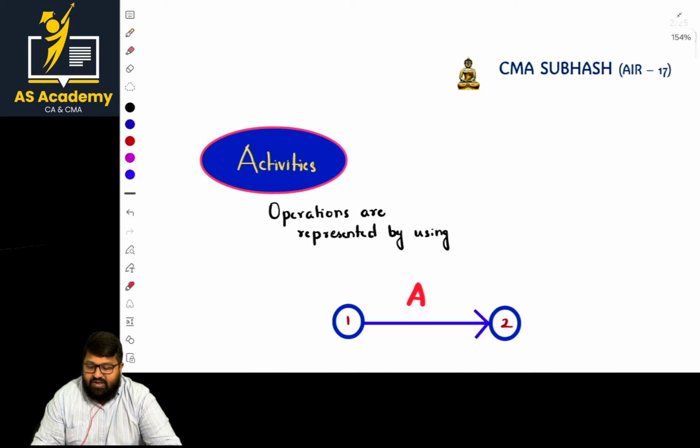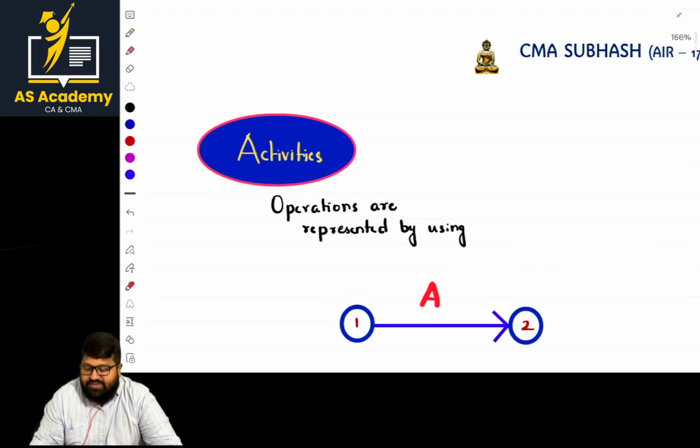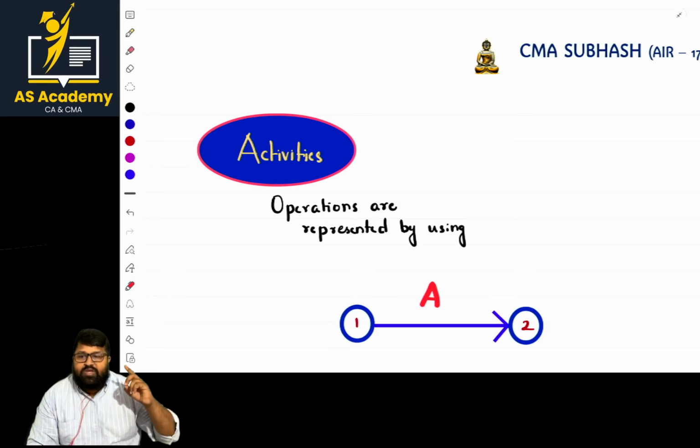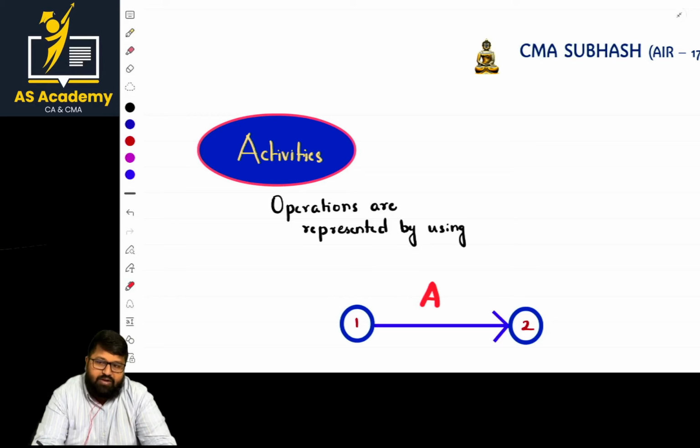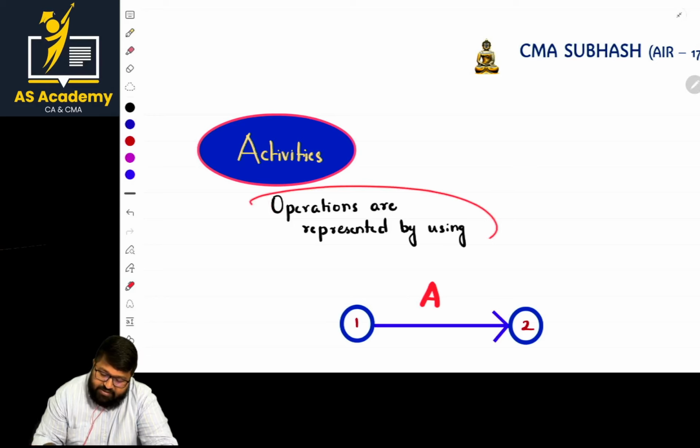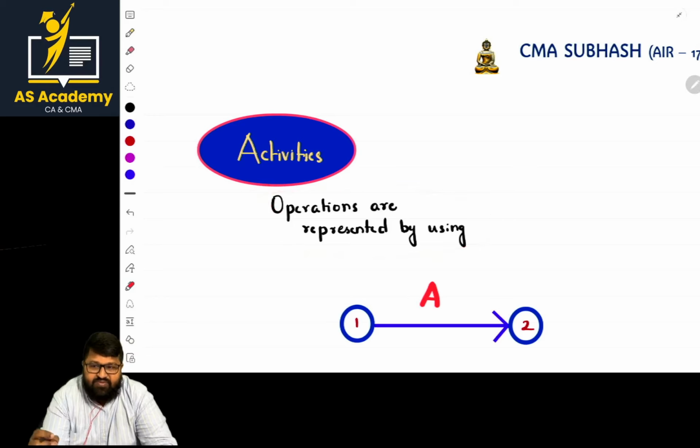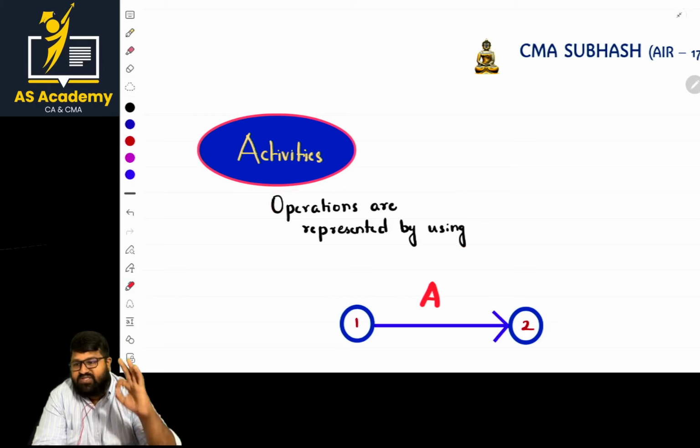The basic fundamental is the activity. What is an activity in the case of a network diagram? This is the basic first fundamental, so listen carefully. While you are solving this part, fundamentals are most important. The operations are represented by using an arrow. In the case of CMA, there are three stages: foundation, inter, articles, and final. Of these four stages, articles are excluded basically. If these four stages are represented in the form of arrows and we construct a flowchart or diagram, it is like this.